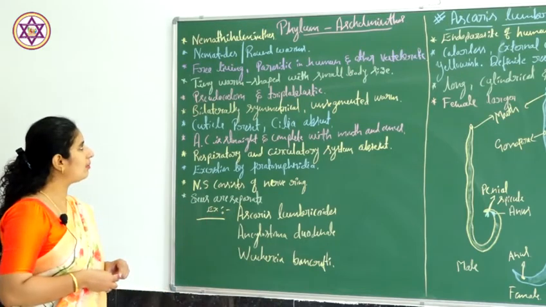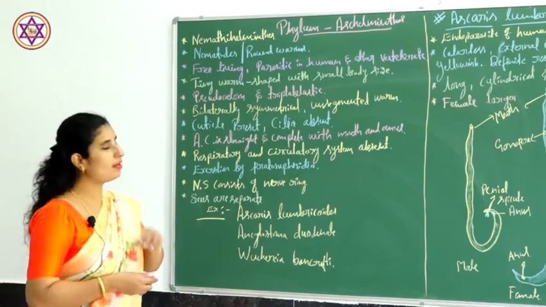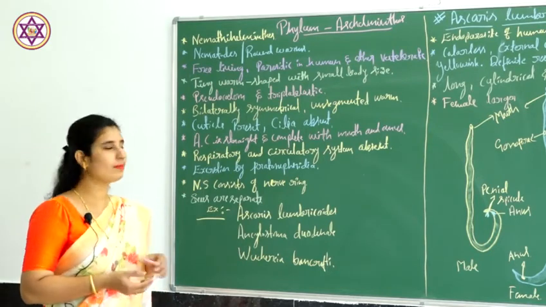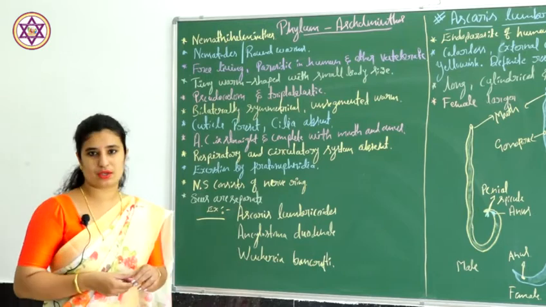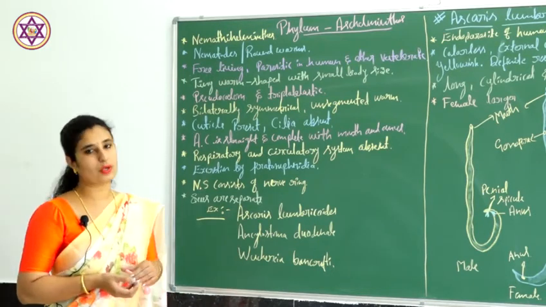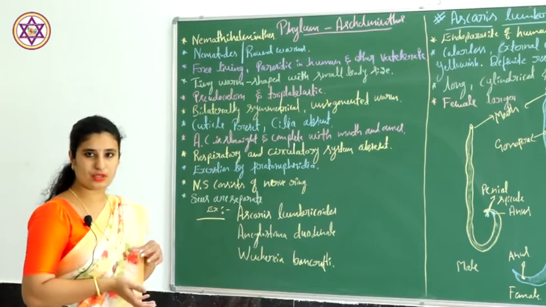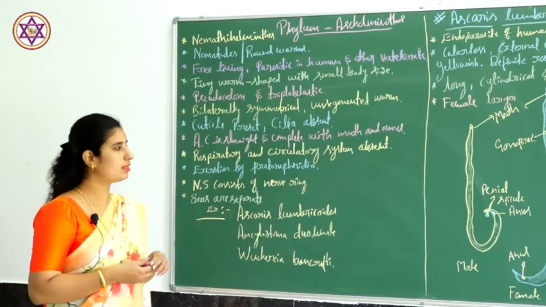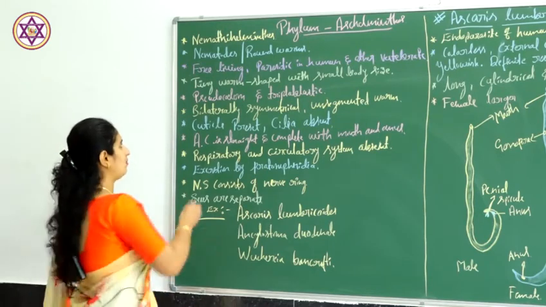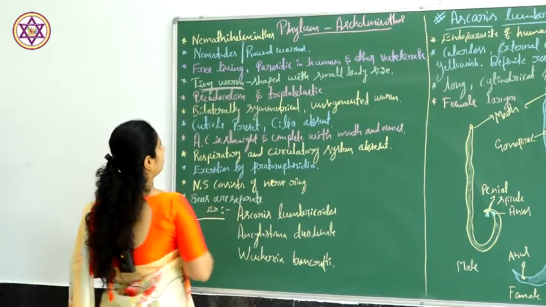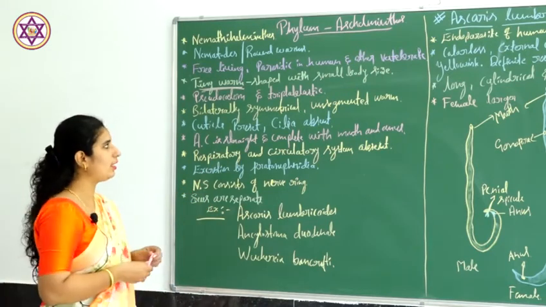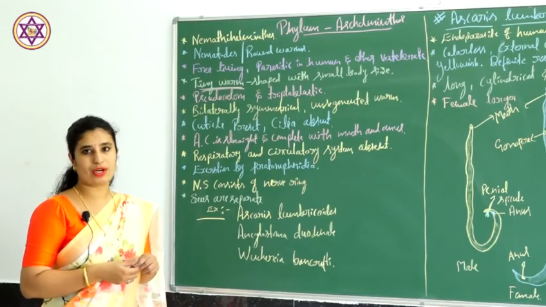Coming to the first point, most of them are free living, and some are parasitic forms. They are parasites in humans and other vertebrates, and they are very tiny worms, with a small body size.